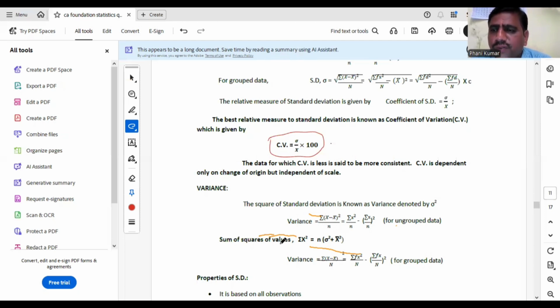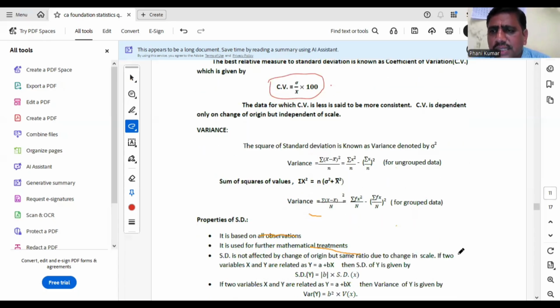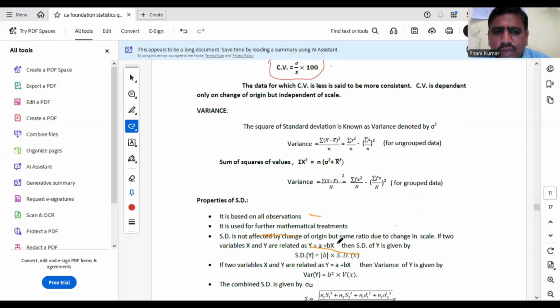The sum of squares of the values can be computed by using the formula summation x square equal to n into sigma square plus x bar square. The variance for grouped data formula is summation fx square by n minus summation fx by n whole square. For SD, it will have a root. For variance, there will be no root. So what is the relation between SD and variance? SD equals root of variance, whereas variance equals SD whole square.